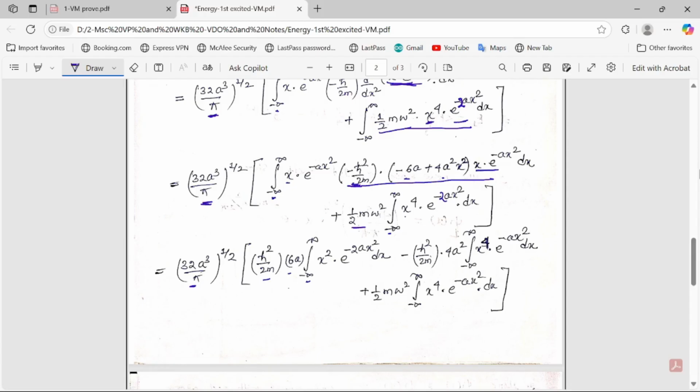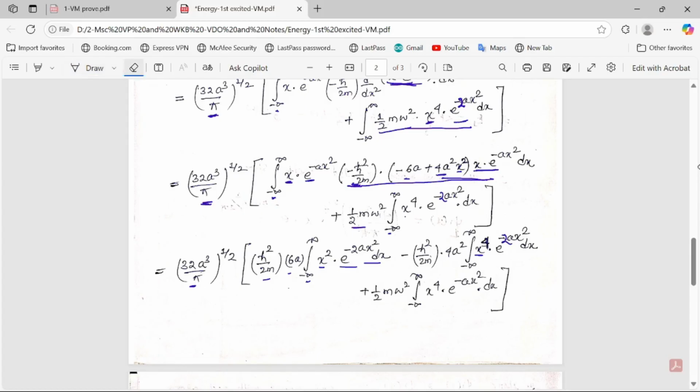x e to the power minus a x square. So it will be x to the power 2, e to the power minus 2a x square dx. Okay, the next term will be minus h cut square by 2m into this much. Here 4a square is there. Here you can see x square times x cube gives x to the power 4, and e to the power minus a x square times e to the power minus a x square gives e to the power minus 2a x square dx. Got it?